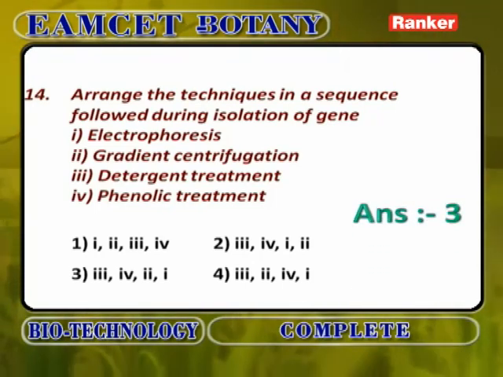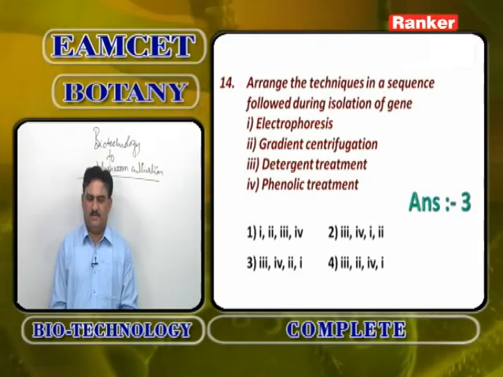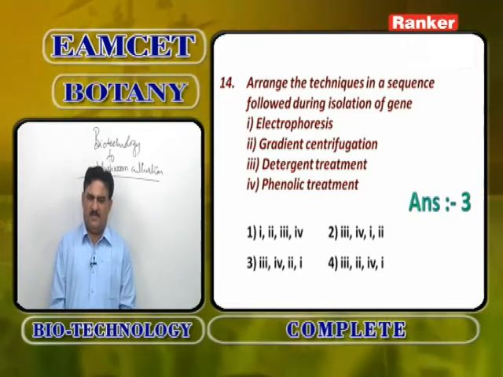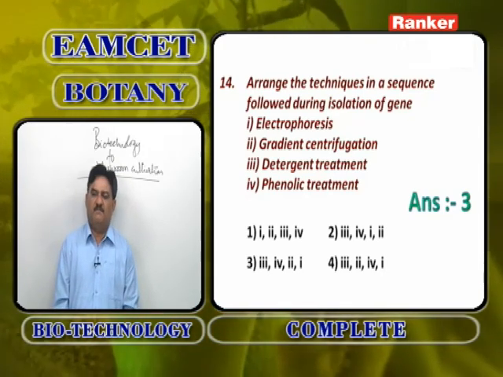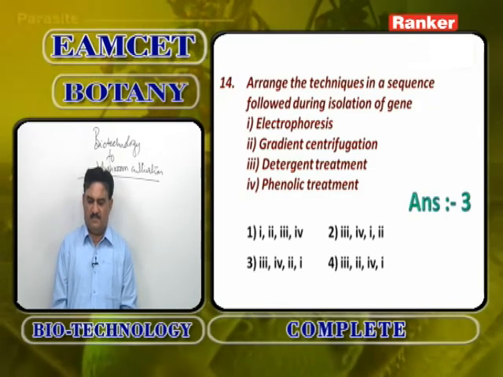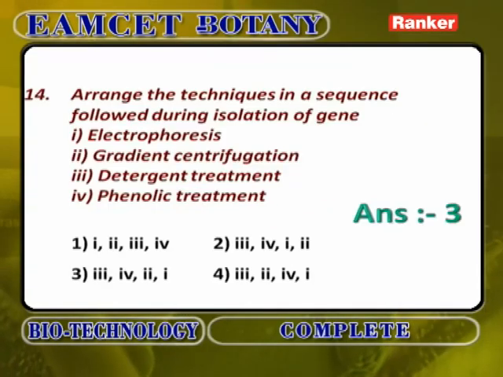Arrange the techniques in sequence following isolation of genes: electrophoresis, gradient centrifugation, detergent treatment, phenolic treatment. First detergent treatment to disturb the plasma membrane, then phenolic treatment to take the DNA out of the cell, then gradient centrifugation to clean the DNA, and finally gel electrophoresis to group the DNA. So the order is 3, 4, 2, 1, the third option.